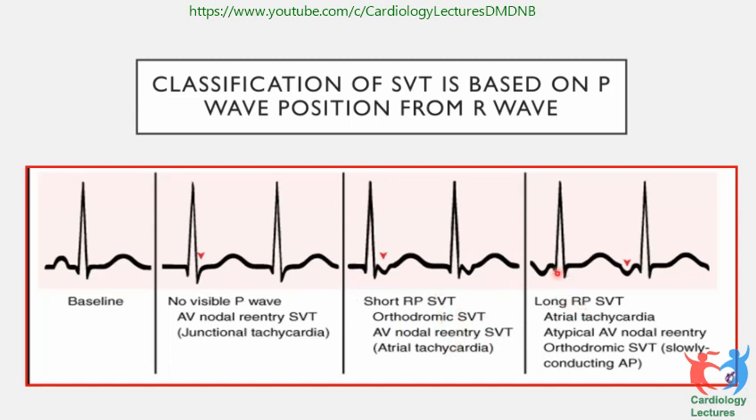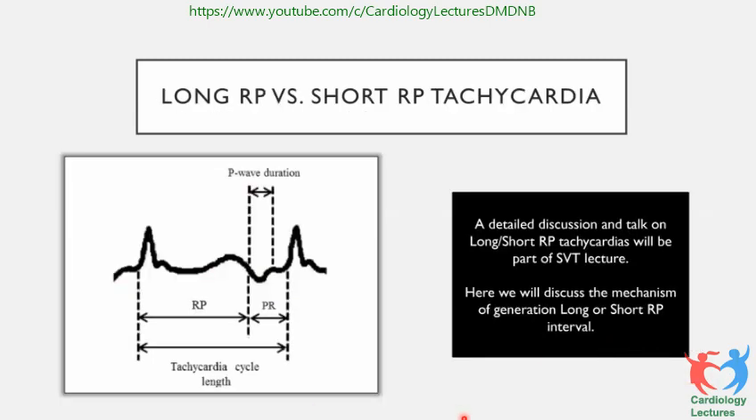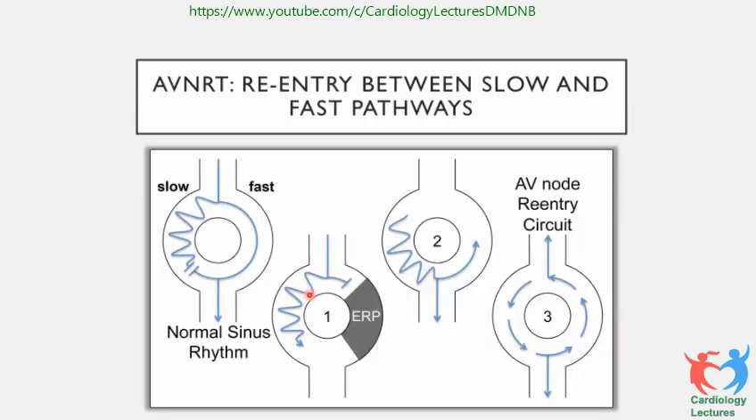If you have a long RP like this, it could be atrial tachycardia, or it could be atypical AV node reentry, or it could be orthodromic SVT with a very slowly conducting accessory pathway. Now, long RP versus short RP tachycardia. This is RP, this is the P wave, this is PR. A detailed discussion will be done at a later stage when we go to supraventricular tachycardia physiology and description. But in this talk, you should only remember one thing, that these are the two intervals we have to look for further classification of arrhythmia.